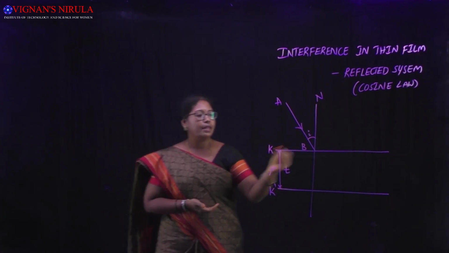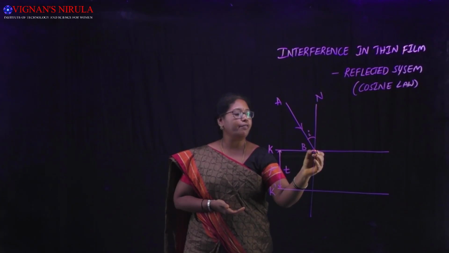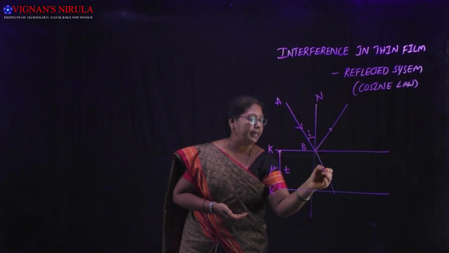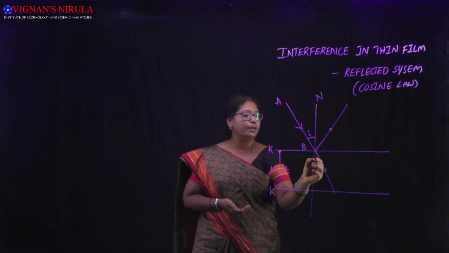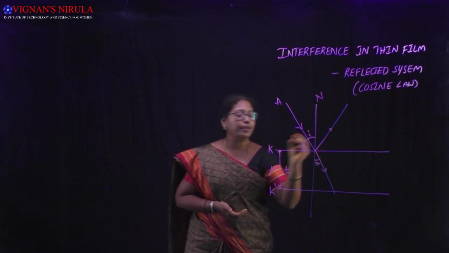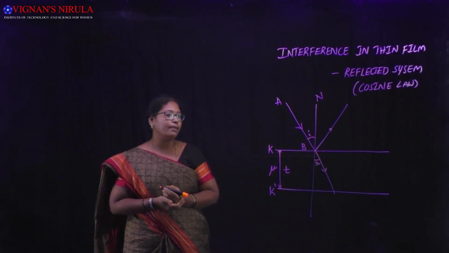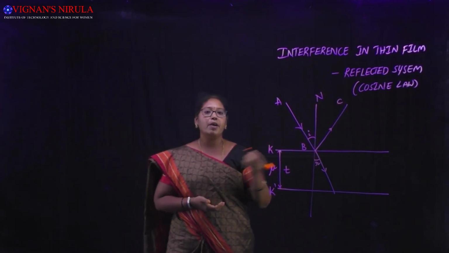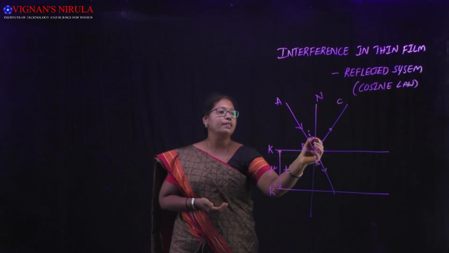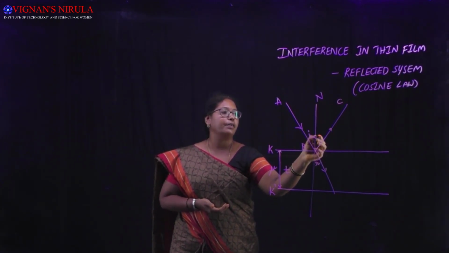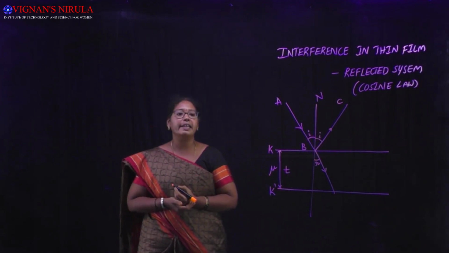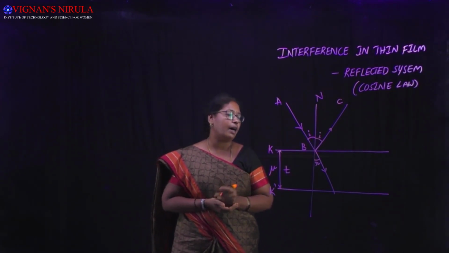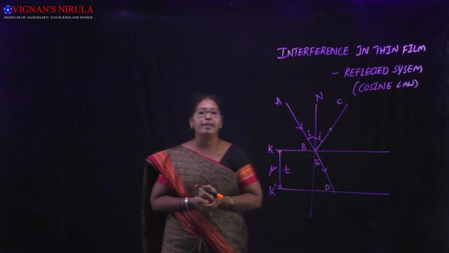At point B, the incident light ray reflects along BC and refracts along BD. BD is the refracted ray which makes an angle R with the normal, and BC is the reflected ray. According to the laws of reflection, the angle of incidence is equal to the angle of reflection, so I is equal to R.